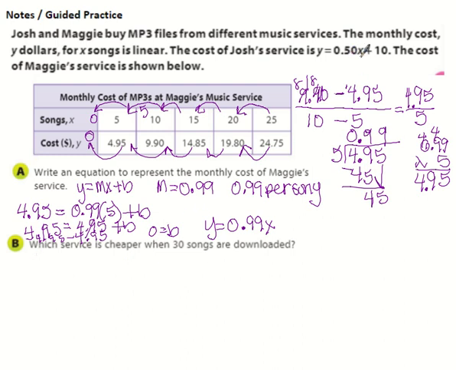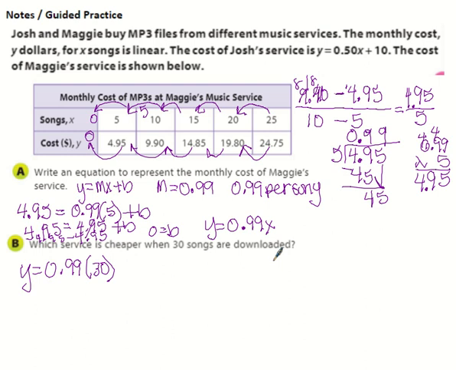Now that we have them both in equation form, we can compare them. It says, which service is cheaper when 30 songs are downloaded? Well, 30 isn't even on my table, and I don't have any info for Josh. So what we have to do is input 30. y equals 99 cents times 30. That'll be Maggie's.